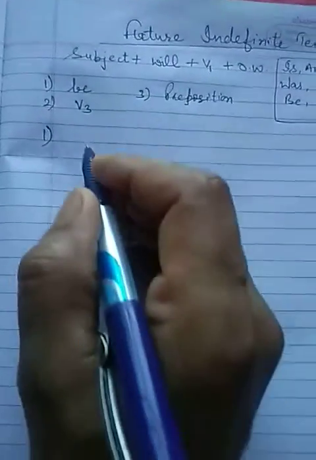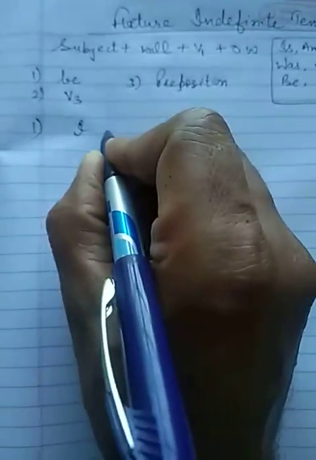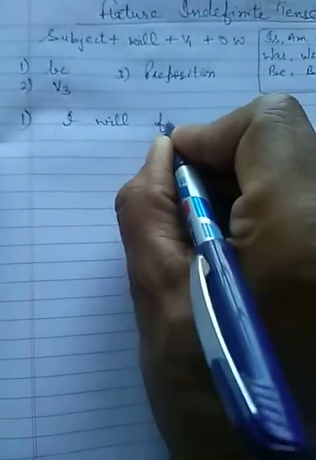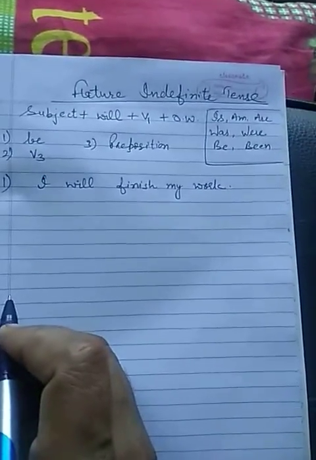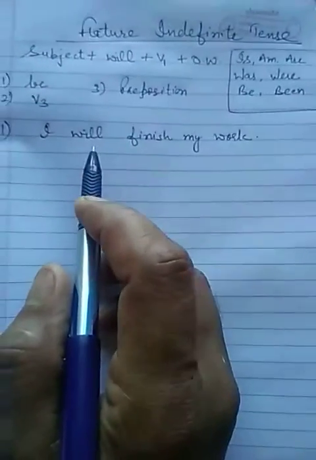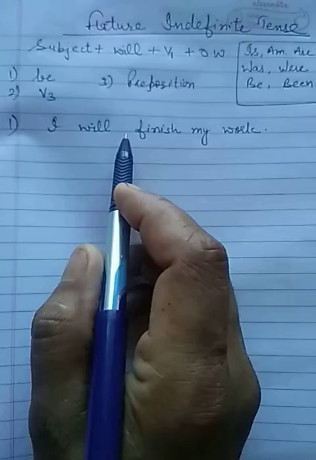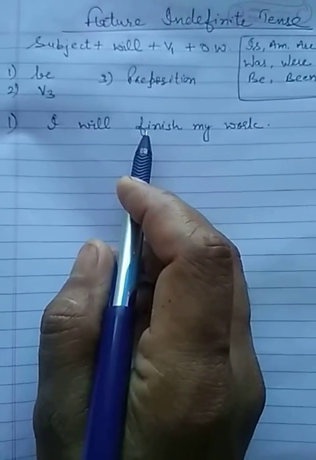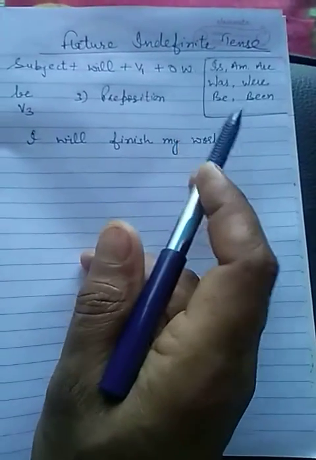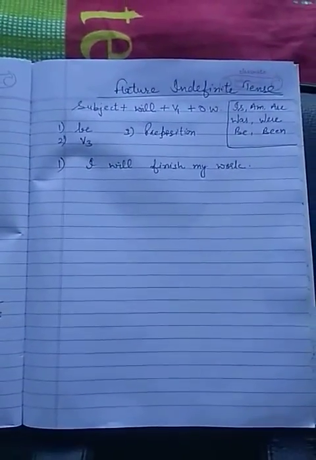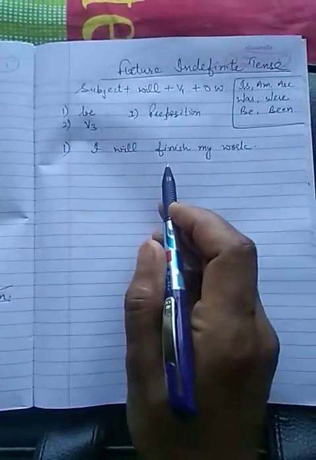Okay, so now let's take an example of future indefinite tense, like I will finish my work. I will finish my work. Now ask those three questions to the sentence. Which is the voice? Active or passive? Is it passive? No, it is not passive, because the third form has not been used, and one out of these 7 helping verbs has not been used. Okay, one helping verb also has not been used here. Right? So it is active voice.